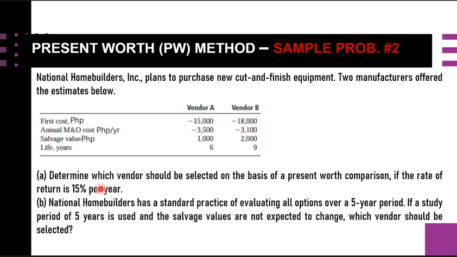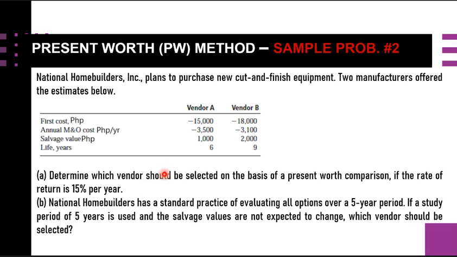So this is probably our i here. And second, National Home Builders has a standard practice of evaluating all options over a 5-year period. If a study period of 5 years is used, and the salvage values are not expected to change, so the salvage values here are the same, which vendor should be selected?